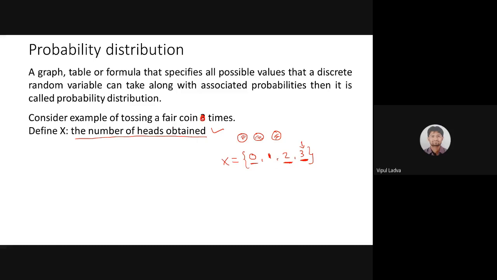Can you tell me, if I make this 4, if I'm tossing 4 coins at a time, then what should be x? What should be the case for x?